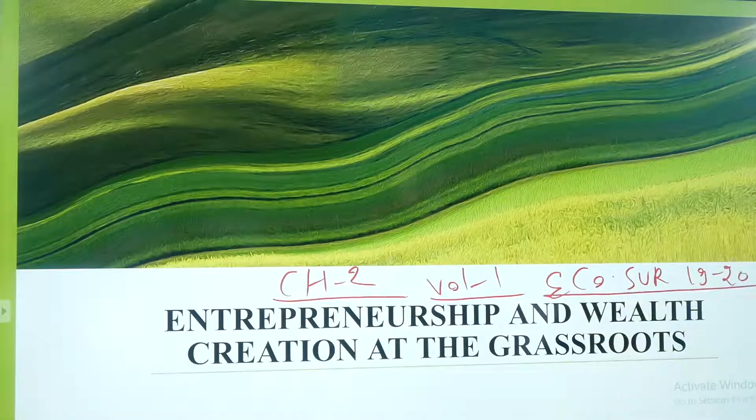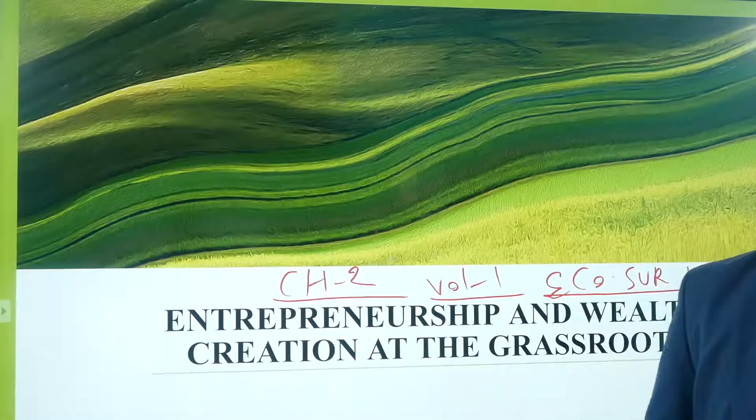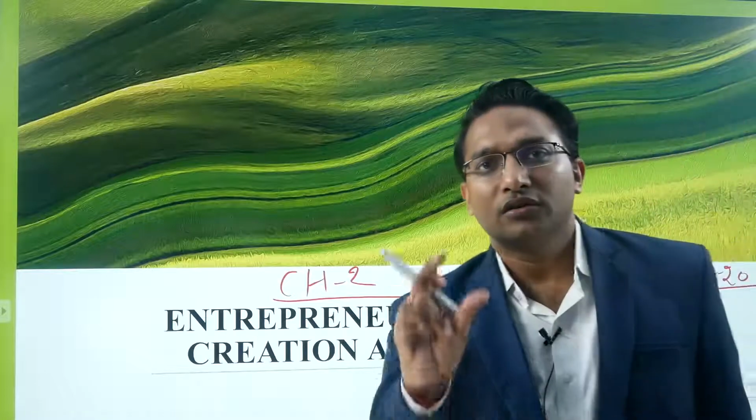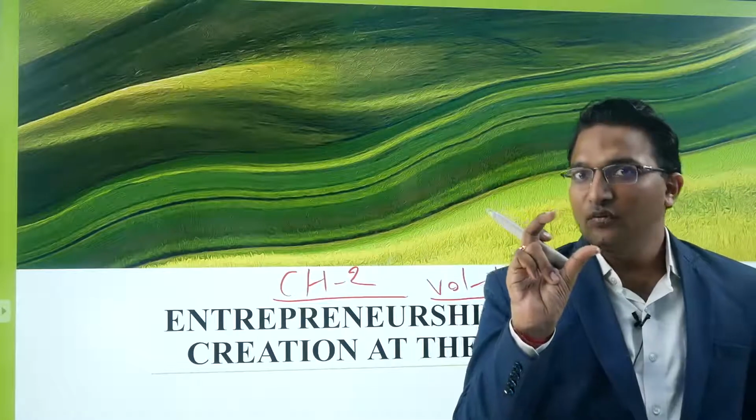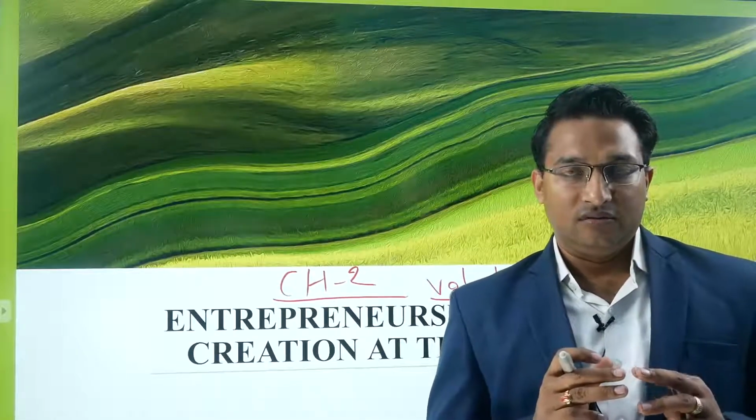So the theme of this year's Economic Survey volume 1 is wealth creation. In the first chapter, we discussed two important aspects: the invisible hand of the market and trust as a public good.